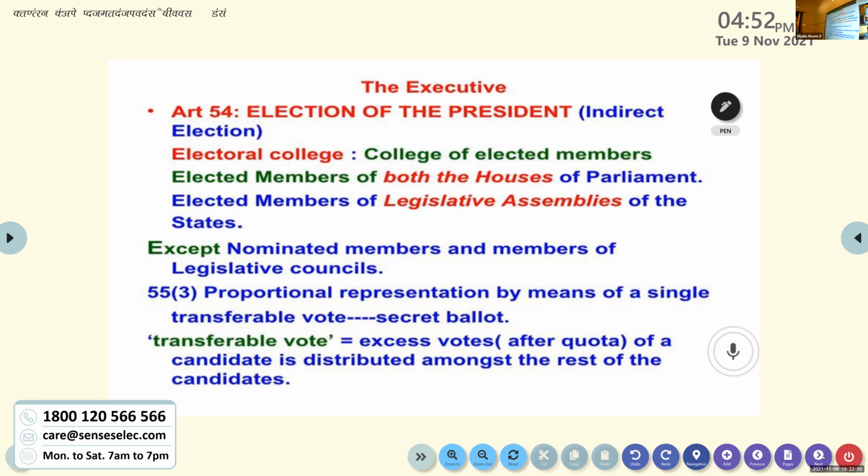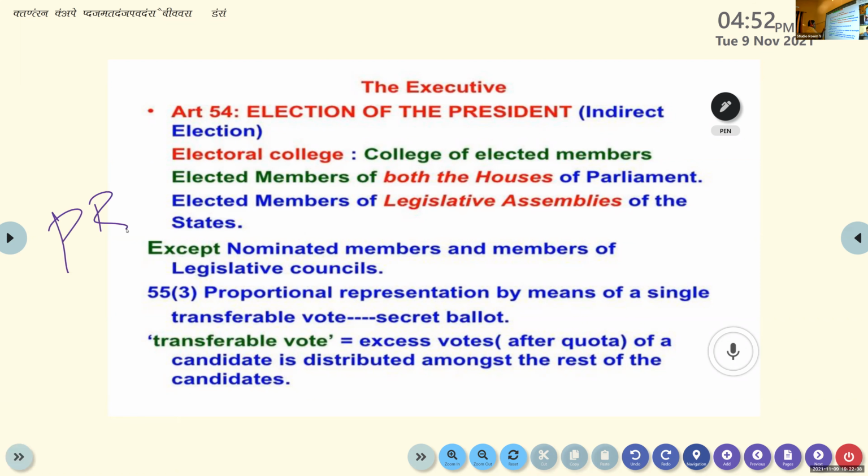Article 55(3): proportional representation, the PR system, by means of a single transferable vote and secret ballot is the system of election. We studied the proportional representation system earlier.